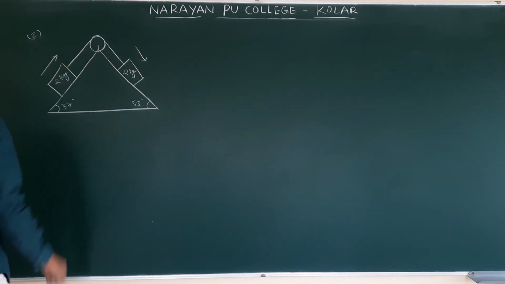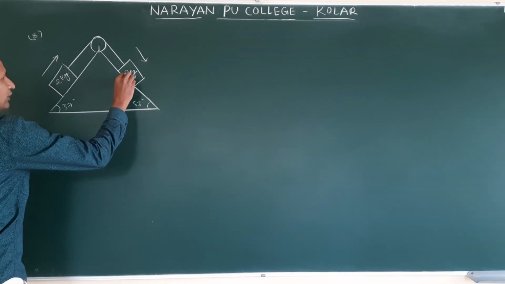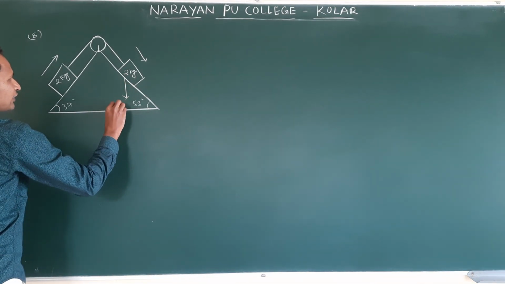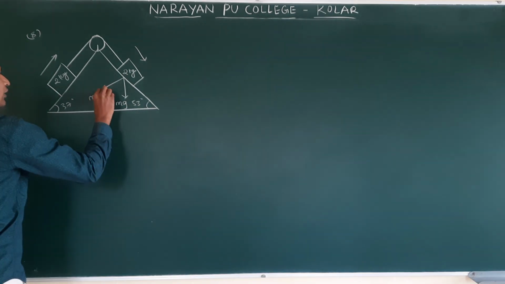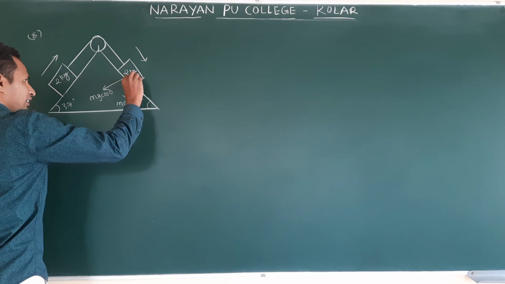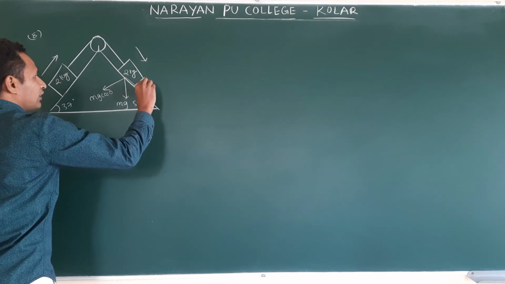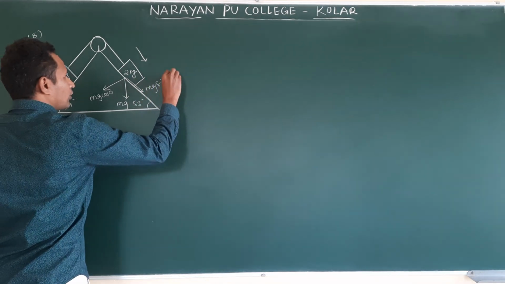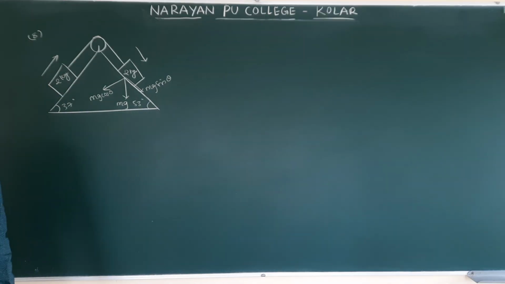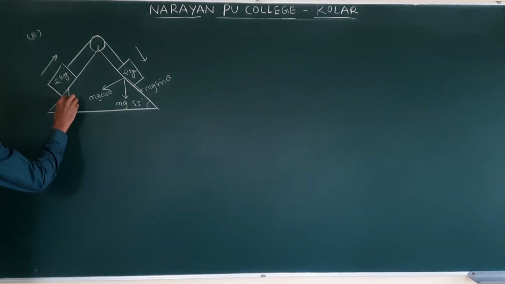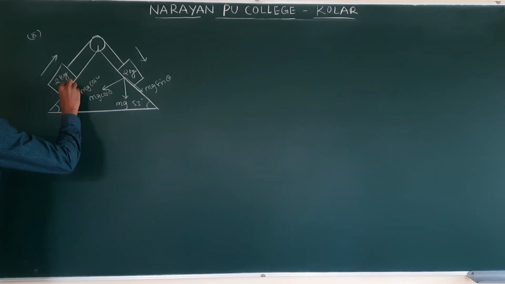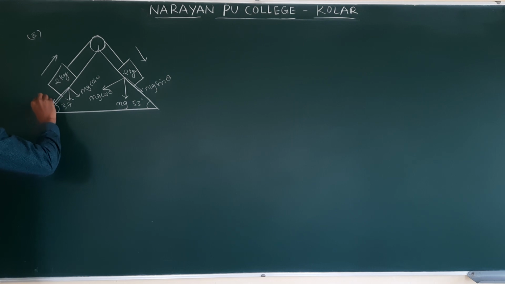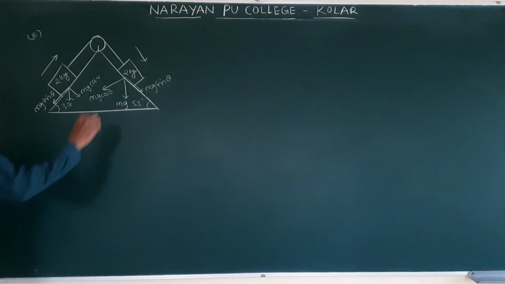Here is the reason. If you draw that, see, mg acts downwards. This will be mg cos theta along this, and what is that? mg sin theta. For this also, mg acts downwards: mg cos theta along this and mg sin theta along this. So you may have a doubt.